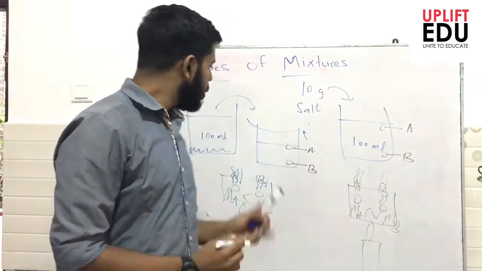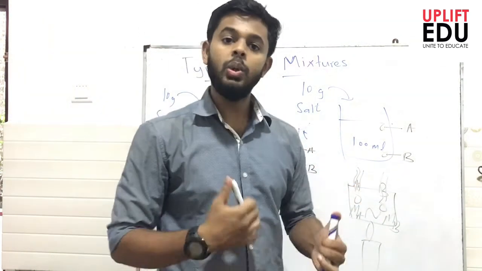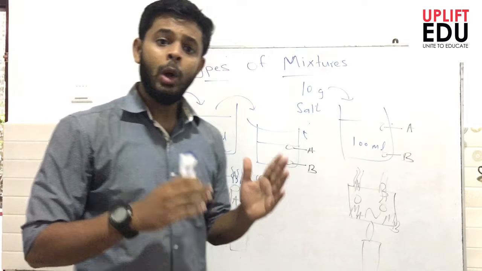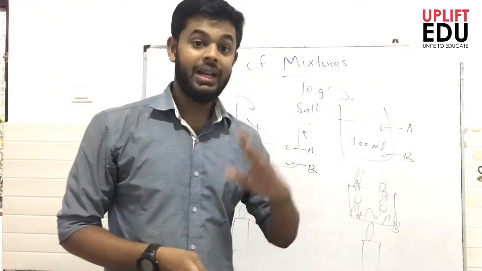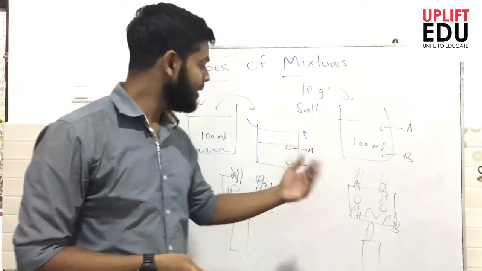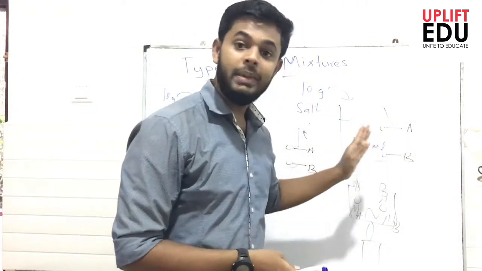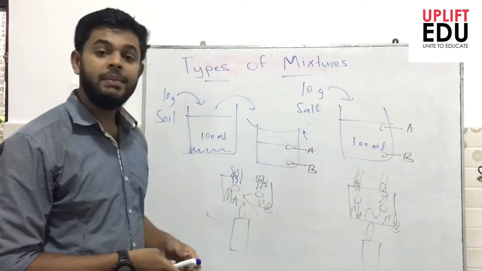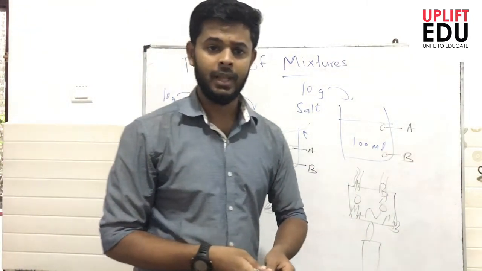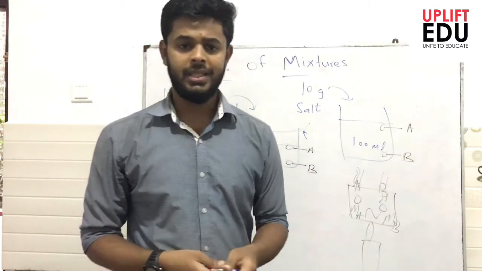Okay, so two different mixtures give two different natures. From this, we derive two types of mixtures. We give the salt water mixture as the homogeneous mixture, and the soil water mixture as the heterogeneous mixture. We'll look at what a homogeneous mixture is.